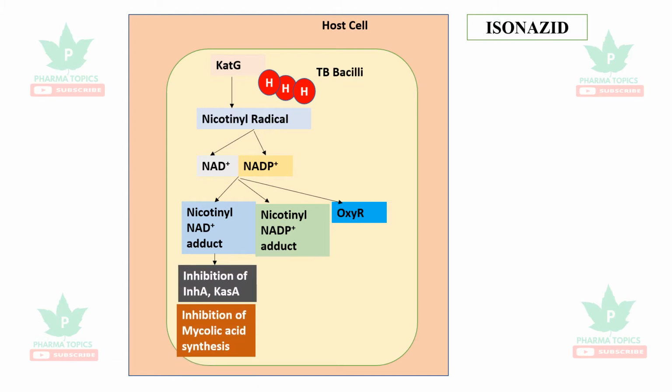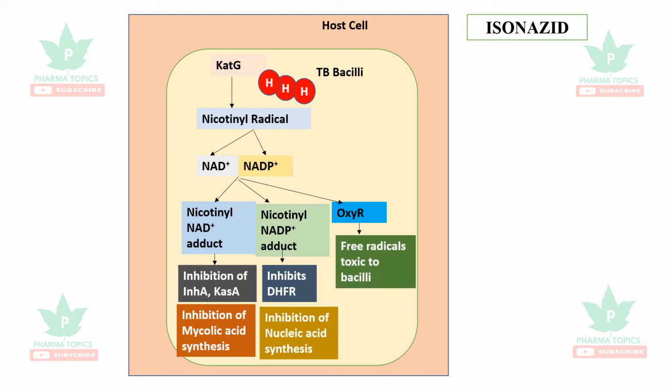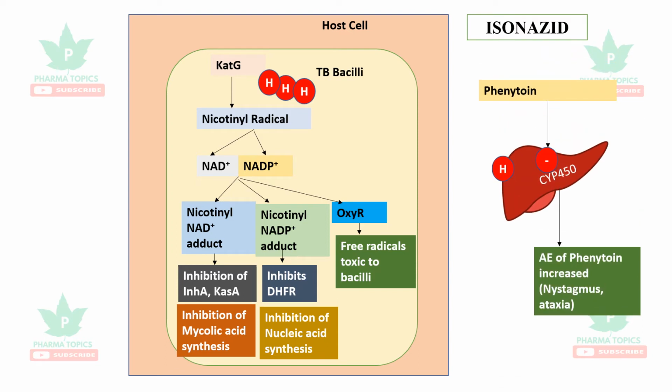The nicotinyl NAD plus adduct leads to inhibition of the genes inhA and kasA, which causes inhibition of mycolic acid synthesis. Whereas the NADP plus adduct leads to inhibition of dihydrofolate reductase, which consequently causes inhibition of nucleic acid synthesis. The oxy R leads to generation of free radicals, which kill the bacilli. Phenytoin, when combined with isoniazid, which is a CYP450 enzyme inhibitor, leads to toxicity of phenytoin, that is nystagmus and ataxia.